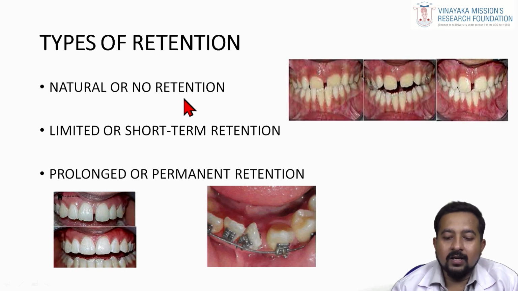There is no retention. Whereas if the occlusion is not stable after the correction of your crossbite in the posterior area, you need to have a prolonged retention. If the occlusion is proper, that can come under limited retention. So correction of crossbite without proper occlusion comes under your prolonged retention.